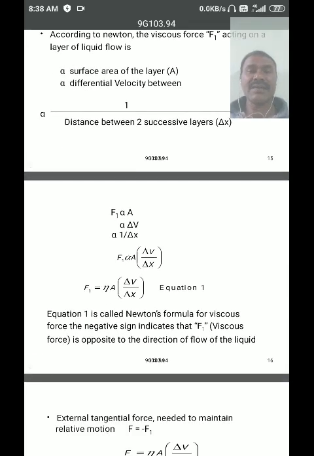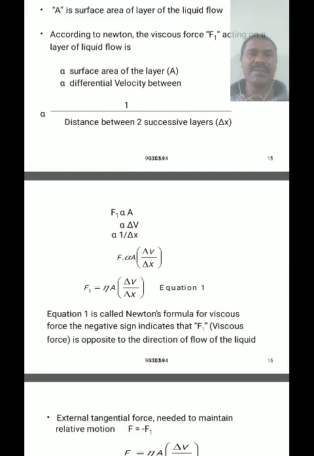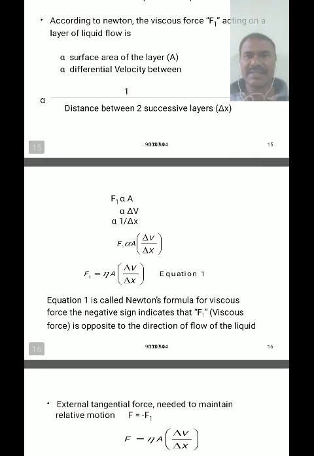So delta V is the relative velocity of two layers, and delta x is the distance between the two layers. Then F is proportional to A into delta V by delta x.